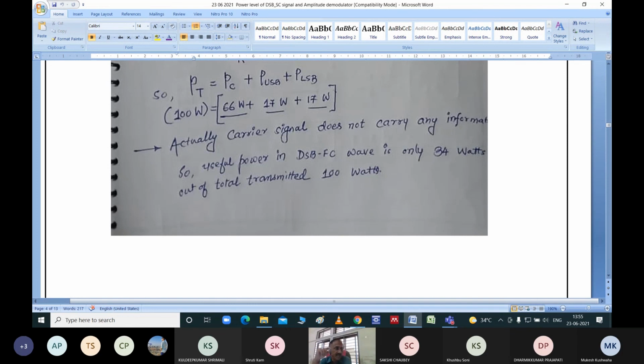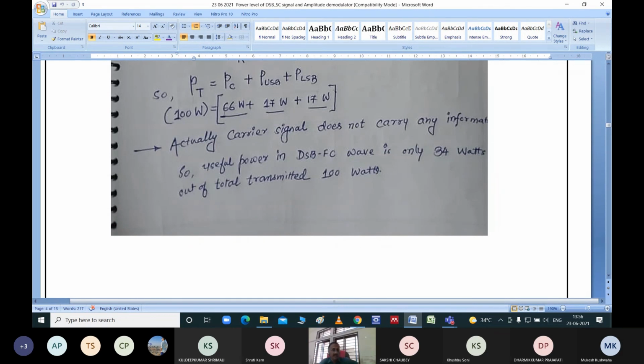And there was a question: okay sir, if we reduce the amplitude of any signal, will we lose the information? So the answer is here. This is the power level of your carrier, which is not containing any information, and that's why you can reduce it. In that case, you are not going to lose any information.